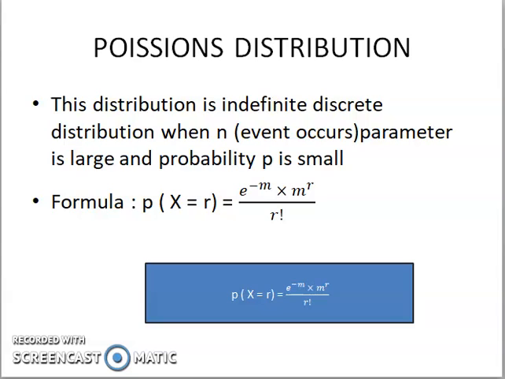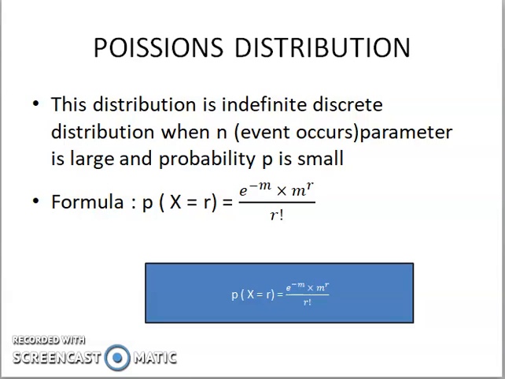This distribution is an indefinite discrete distribution, used when the number of events n is large and the probability p is small. That means the number of events that occur is large and the probability must be small. Then we have to use the Poisson distribution. The formula is P(X = r) equals e raised to minus m into m raised to r upon r factorial.